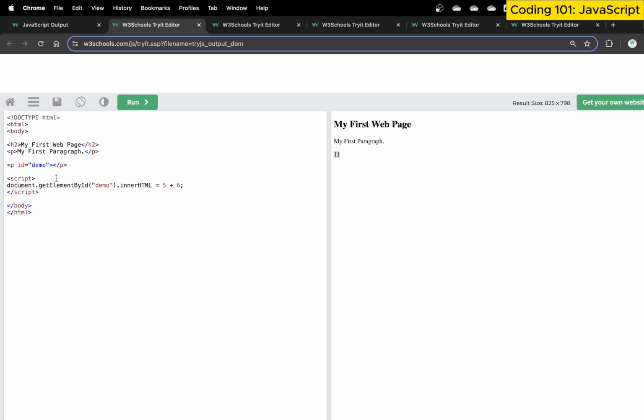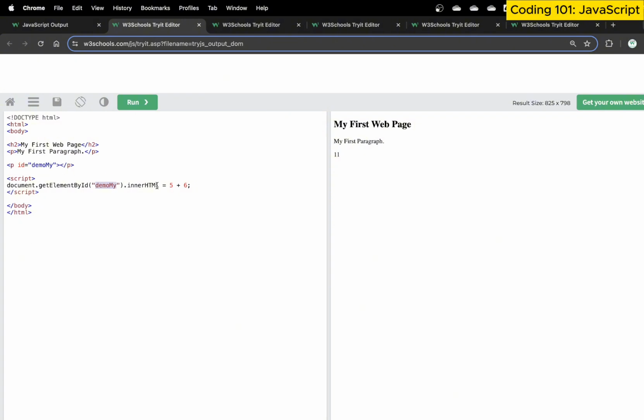So if I change this name to, for example, demo my, and if I run this code, now there's no output because it's looking for demo and there's no demo here. So if I now change it to demo my, run the code, now you see 11. So basically this is my name. I can give any particular name here and I provide the name here.